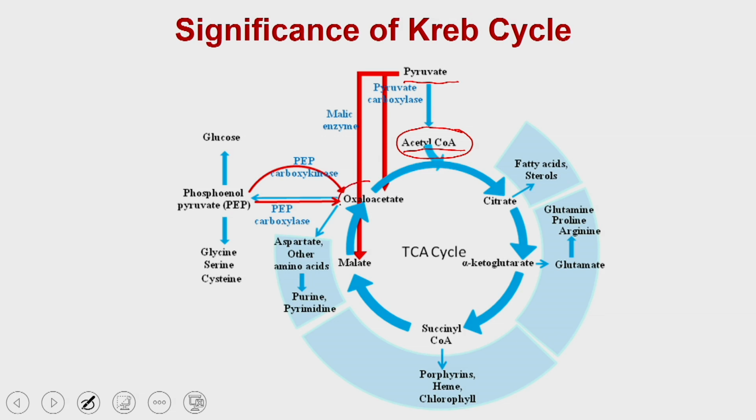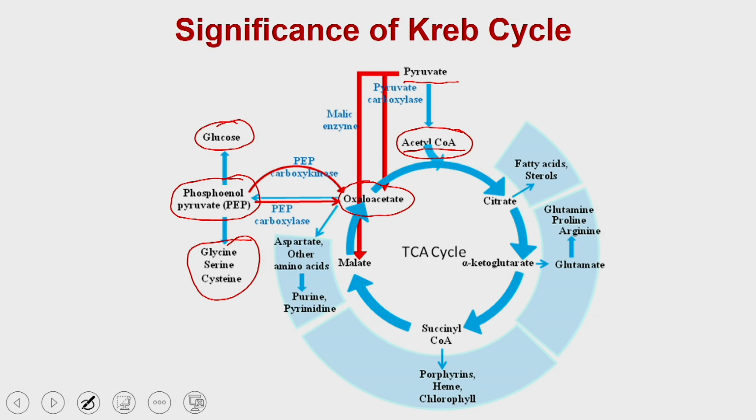Oxaloacetate is also channelized to phosphoenolpyruvate. The phosphoenolpyruvate can be converted back to glucose, and it can also be used to produce different types of amino acids. So, as you can see, the Krebs cycle is indirectly connected to phosphoenolpyruvate, or carbohydrate metabolism, as well as the amino acid biosynthesis pathway with the help of oxaloacetate.